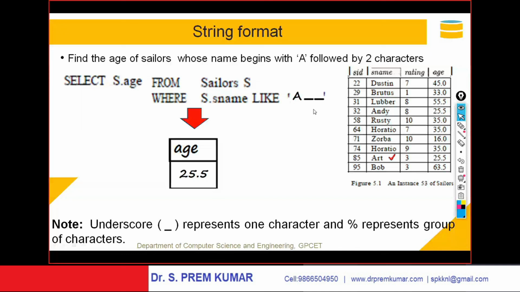If you see here Andy is three characters. You will not get Andy. You will get only Art. It is starting with A followed by two characters, and hence you will get Art, not Andy. The age is 25.5. That is the thing.